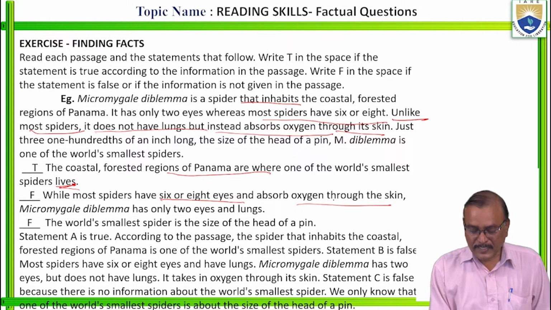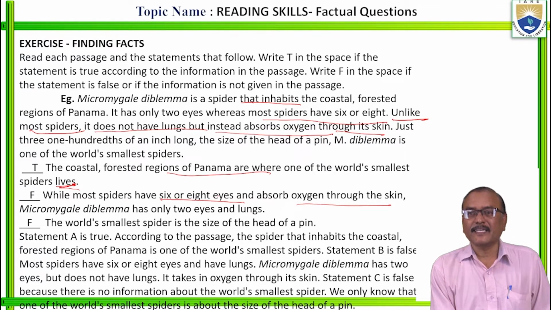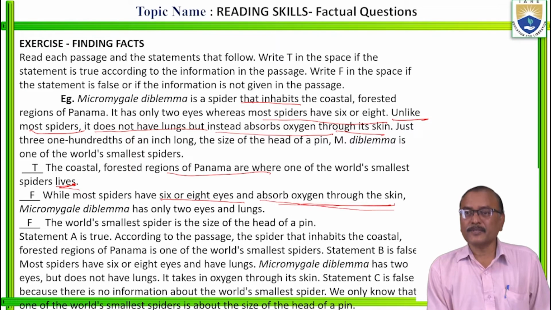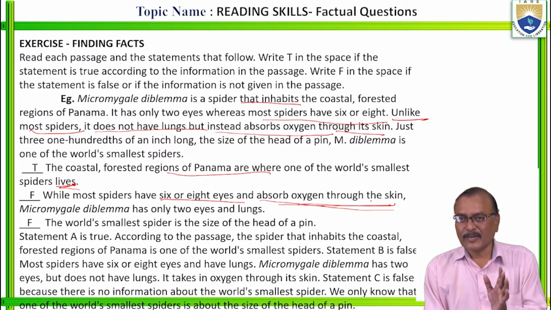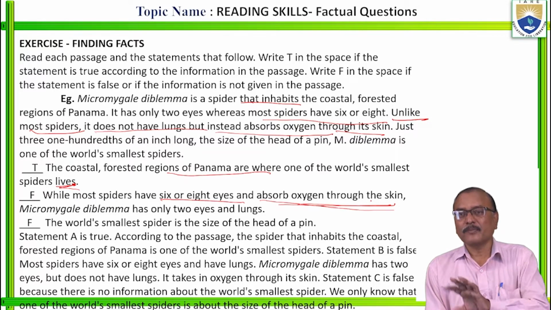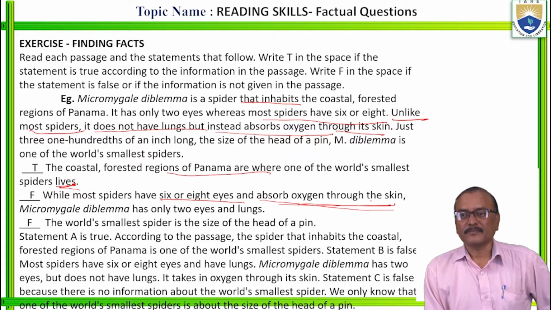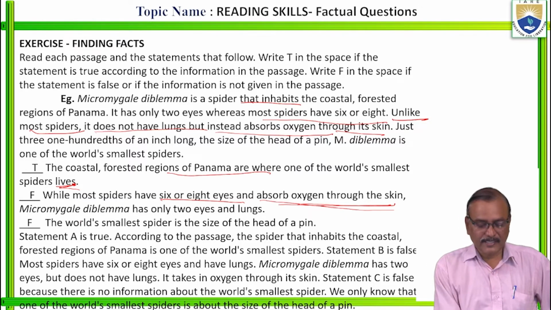Here, what is the statement? While most spiders have 6 or 8 eyes, but do they absorb oxygen through skin? Most spiders absorb oxygen through skin? No. They have lungs. Only Micromegale diblema absorbs oxygen through skin. Most spiders have lungs only, right? So this statement is wrong.